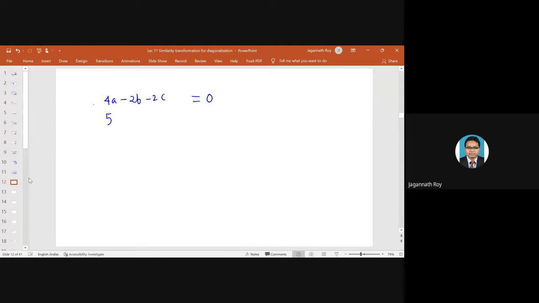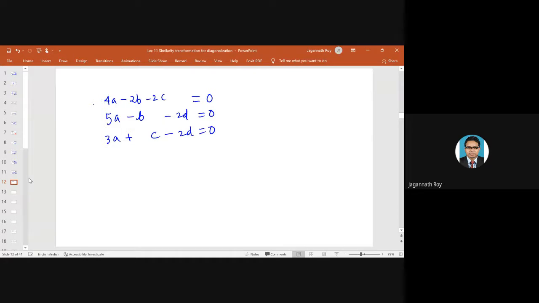Then 5A minus B minus 2D equals 0. Then 3A plus, this would be plus, right, 3A plus C minus 2D equals 0.